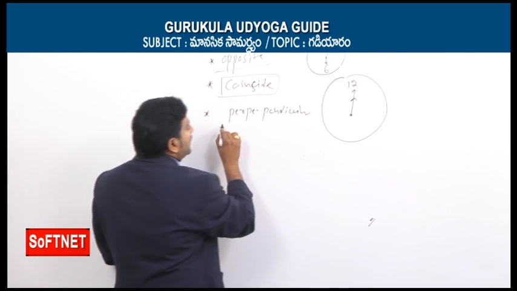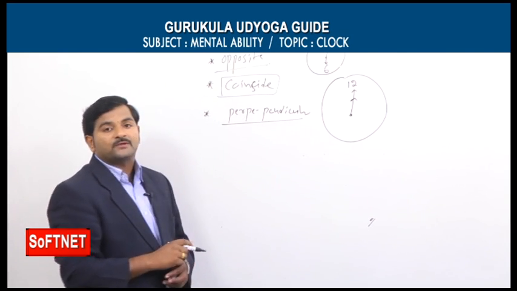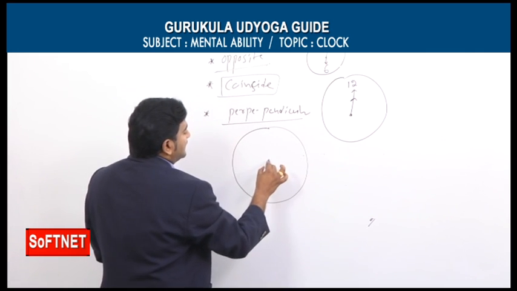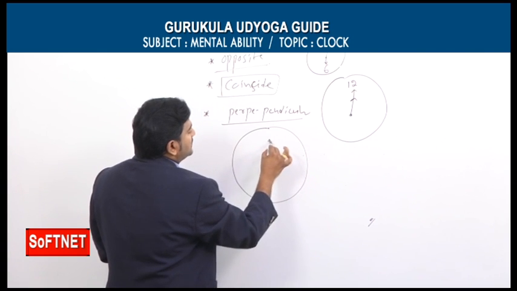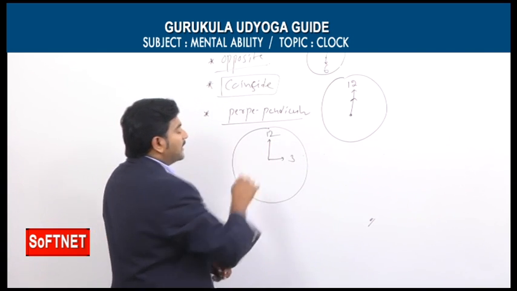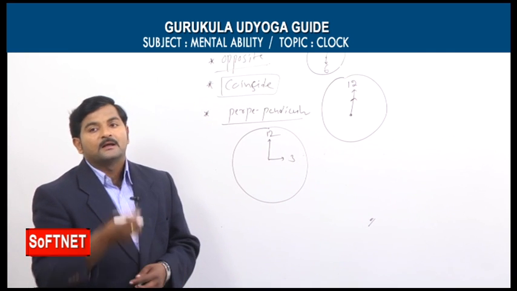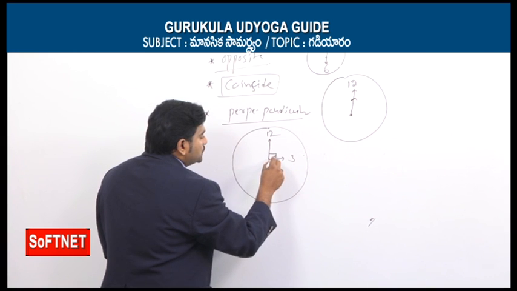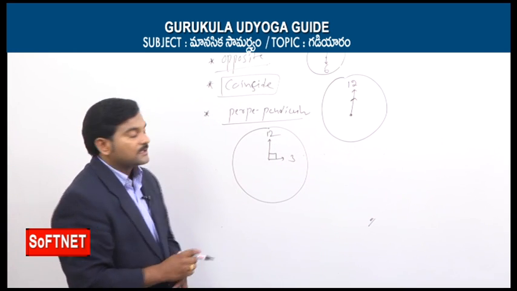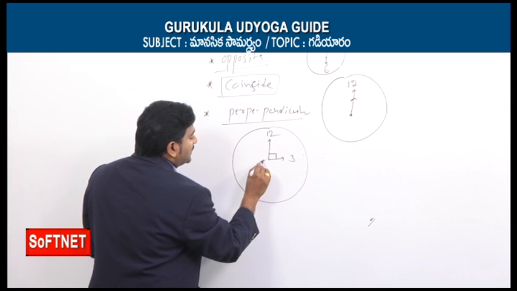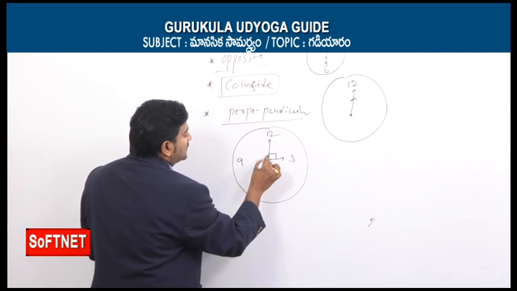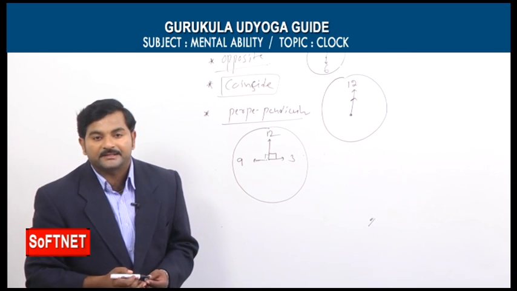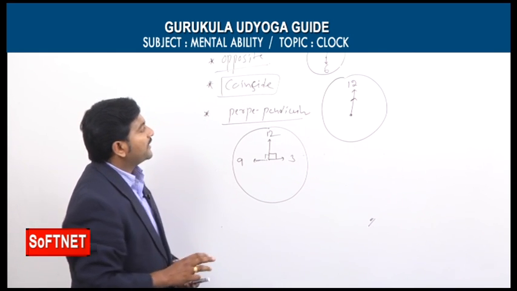Similarly, if you talk about the perpendicular part, this also we'll take by discussing a small diagram. Let's say now the time is exactly either 3 o'clock or 9 o'clock. At 3 o'clock, the angle between these two hands equals 90 degrees. Or instead of 3 o'clock, we can take 9 o'clock also. At 9 o'clock also, the angle between these two hands equals 90 degrees. So these are three more important points in the clock topic.